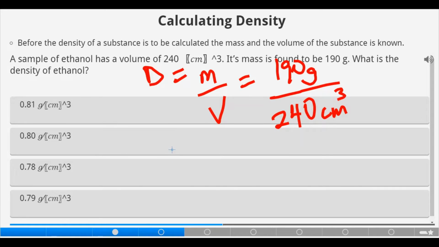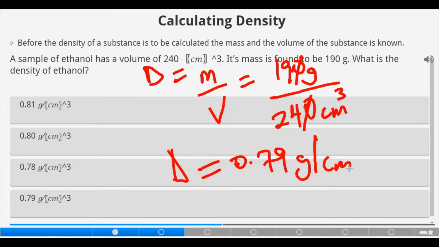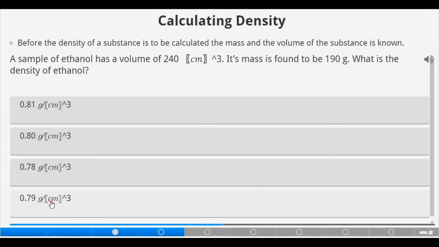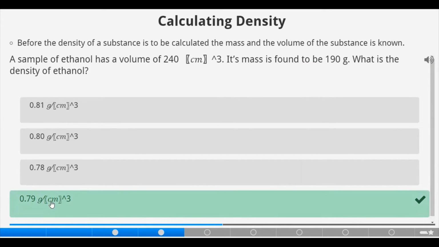By way of division, 190 divided by 240, or 19 divided by 24, will give us 0.79 gram per centimeter cube. Do we have it as part of the options? Yes. So let's pick it and see. That's correct.